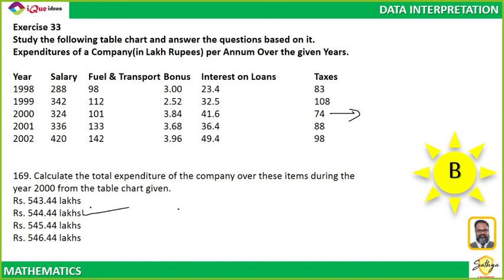For 2000, 324 plus 101 plus 3.84 plus 41.6 plus 74. Shubhankar, check your calculation once again. It is definitely B.